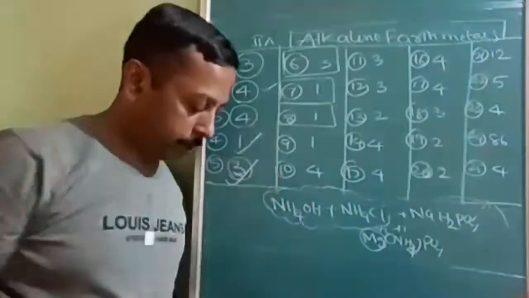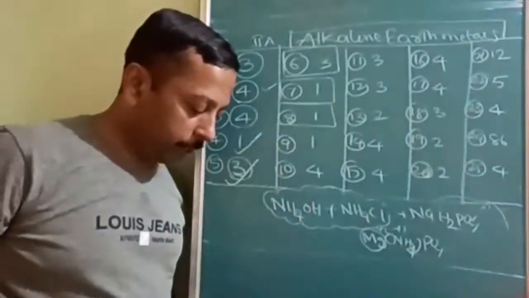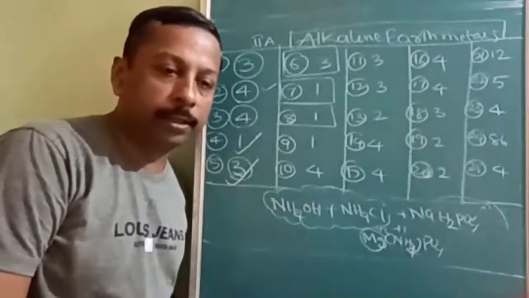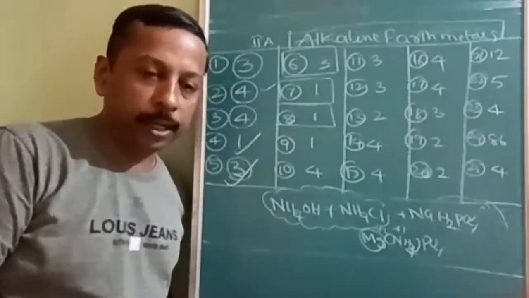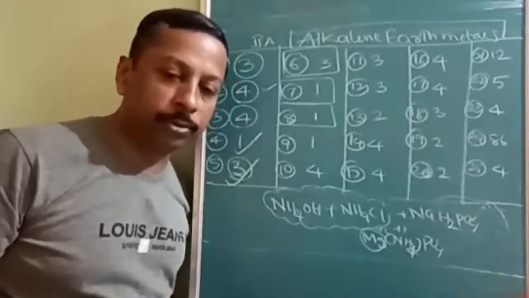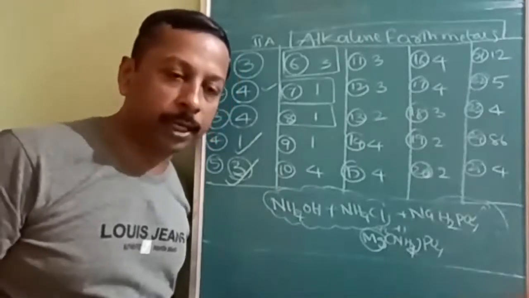Okay. Next, in which of the following is hydration energy higher than lattice energy? Whenever this type of question comes, hydration energy greater than lattice energy, that means you should select the substance which is soluble.